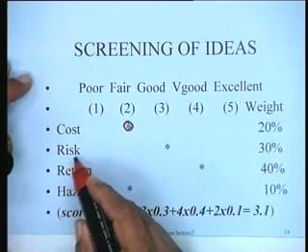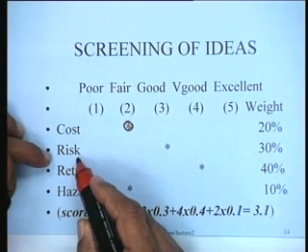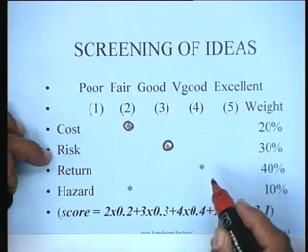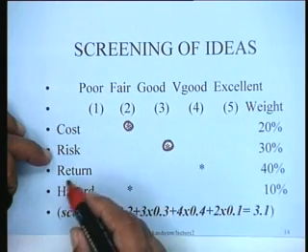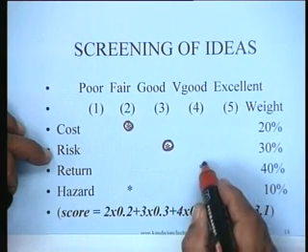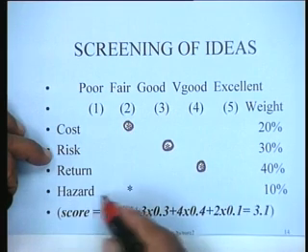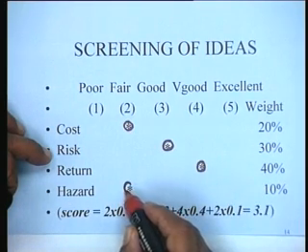Similarly, as far as the riskiness of this idea is concerned, it's not very poor, it's quite good, so we put a mark there. On the return aspect, we find that it is very good, so we put a mark there, and on the hazard aspect we find that it is fair, so it's like this.